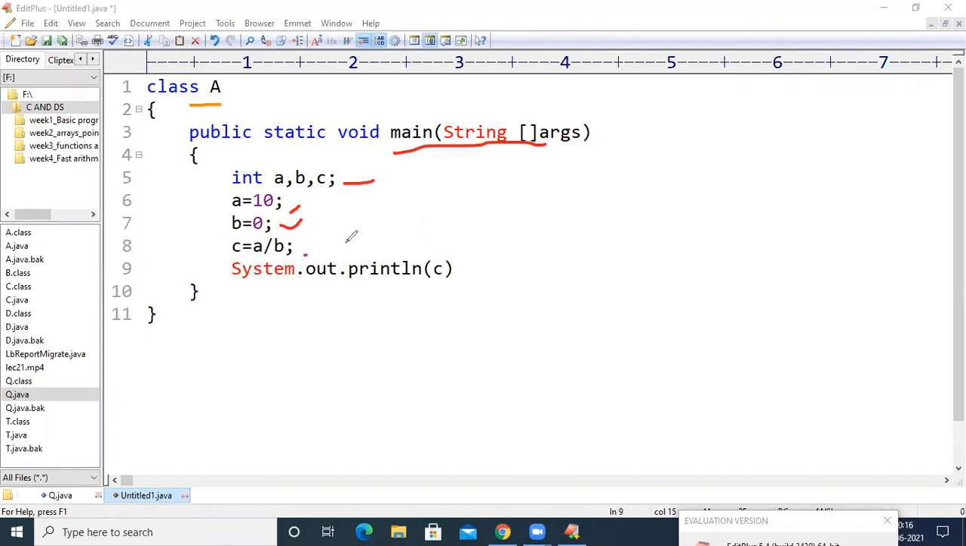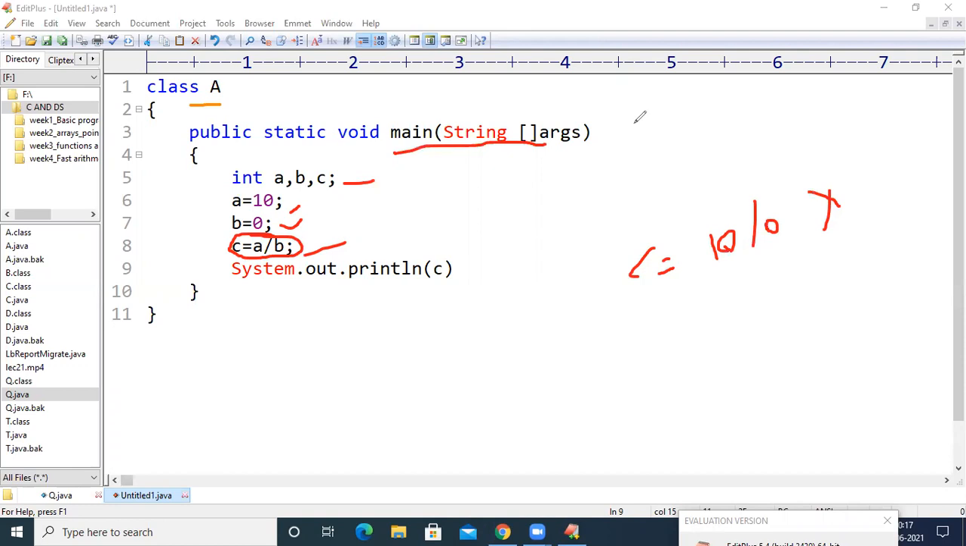But when you observe c equal to a by b, we are trying to divide the value of a with b, where c can be calculated as the value of a is 10 and the value of b is 0. How can you divide any number with a 0? It is impossible to divide it with a 0. So there may be a chance of getting an exception at this particular line.